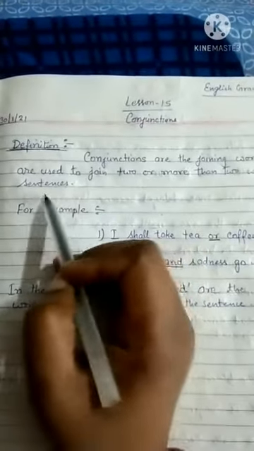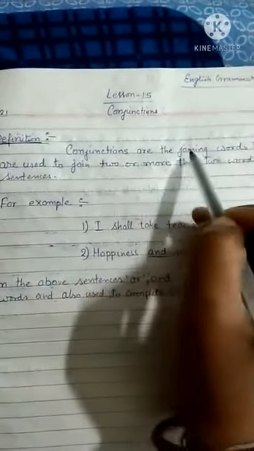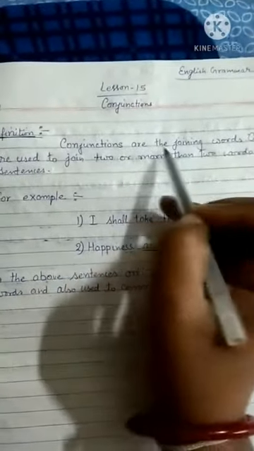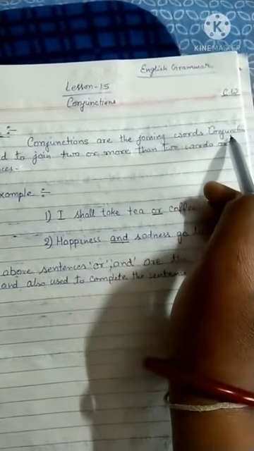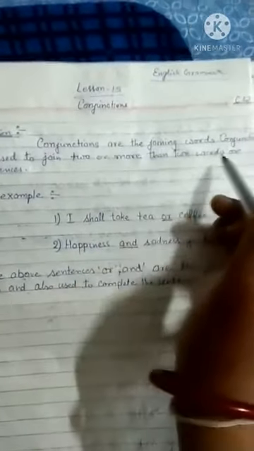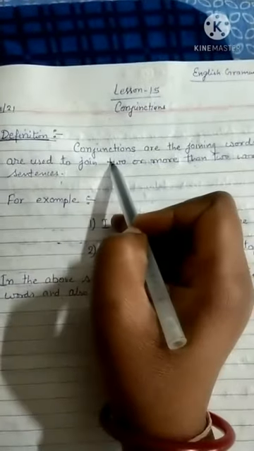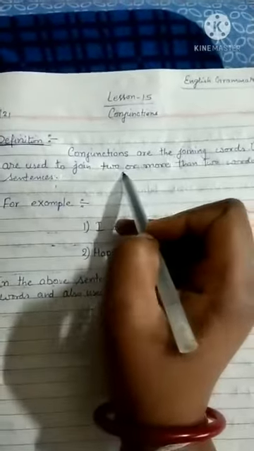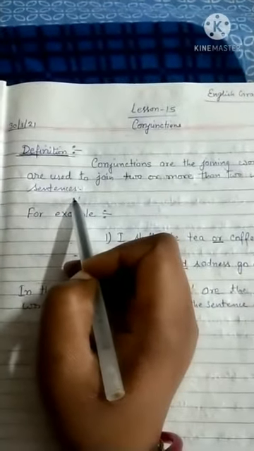As I have explained in the book, conjunctions are the joining words. They are always used as joining words. And what can be joined? Conjunctions always join two or more than two words or sentences, students.